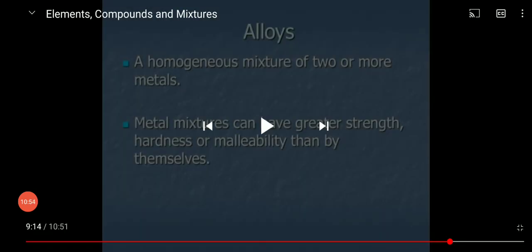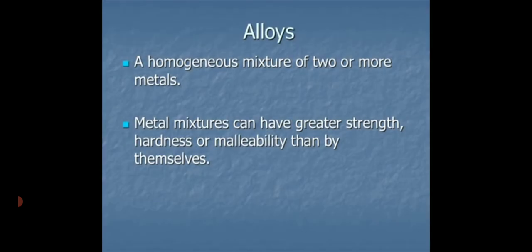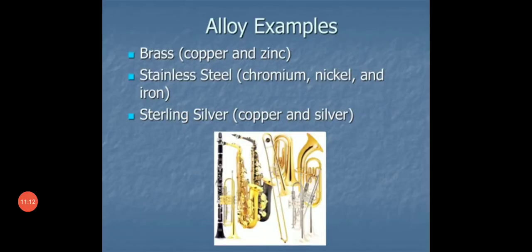Next very important point, alloys. An alloy is a homogeneous mixture of two or more metals. Metal mixtures can have greater strength, hardness and malleability than the metals by themselves. See the examples. Brass is a mixture of copper and zinc. Stainless steel is a mixture of chromium, nickel and iron. Sterling silver is copper and silver.